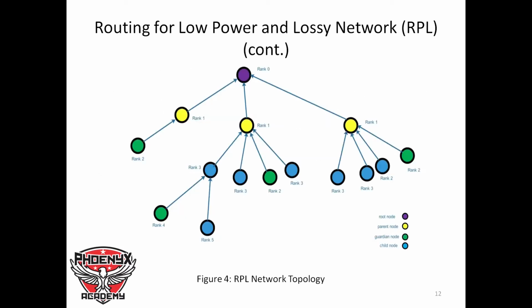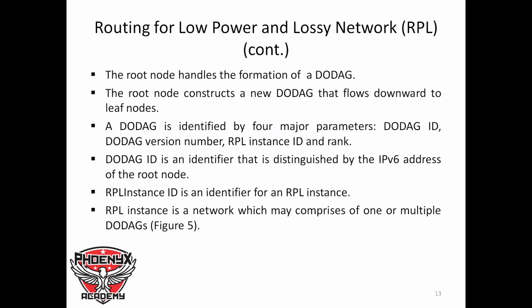As we can also see here, we have the border router having the lowest rank, usually rank 0 or rank 1. And then the rank will continue increasing as we go downstream further into the network. So this is just a sample of what an RPL network topology looks like. Now the root node handles the formation of a DODAG. The root node constructs a new DODAG that follows downward to the leaf nodes. I will come to show what a leaf node is.